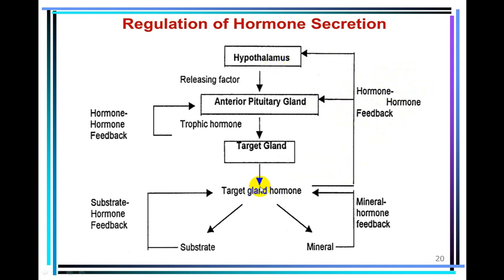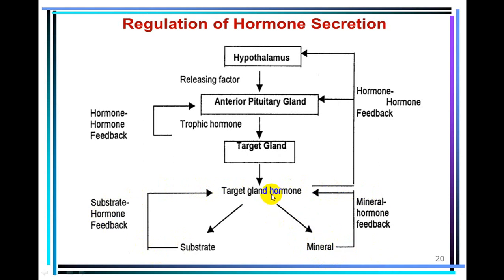And these target organs will secrete the substrate or will have effect on some tissue which will produce mineral. So mineral will have a feedback mechanism and control the target organs, or will have a substrate and that will control the target organs.